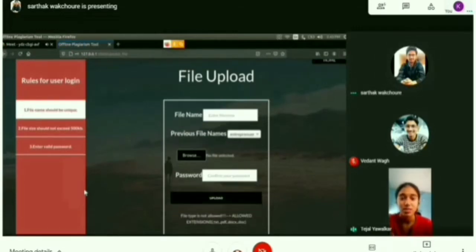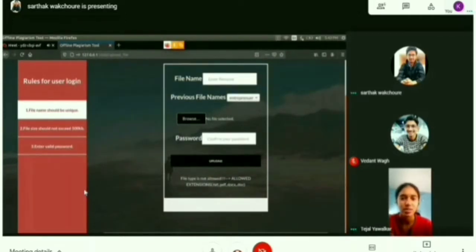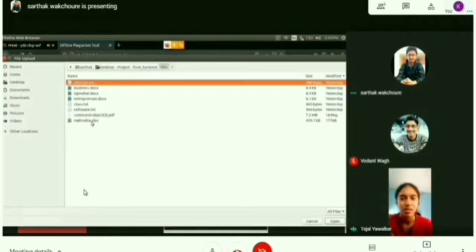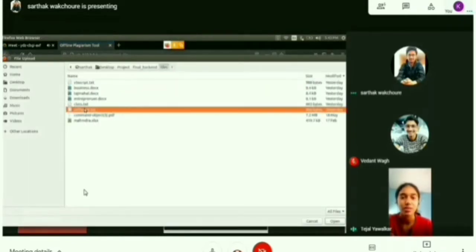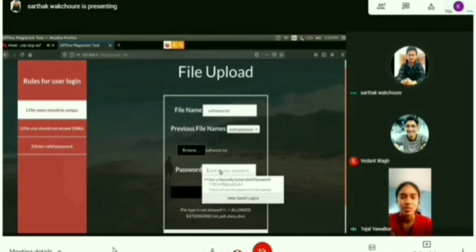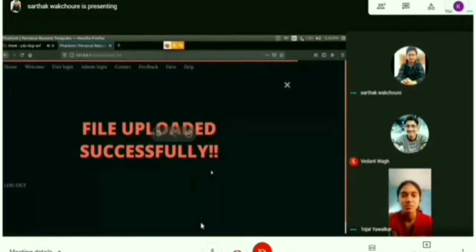Now the size is correct, but the extension is not allowed. We have allowed only PDF, text, doc and docx extensions, and the extension provided is not among them. So again we get the error. Now he has to browse for the appropriate file with the proper size and proper extension, then fill in the details again, confirm the password, and hit the upload button.